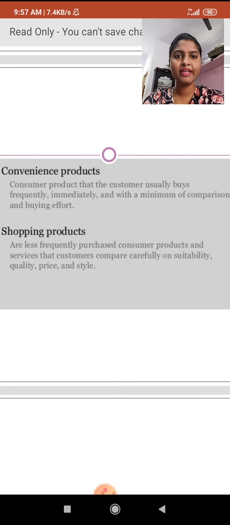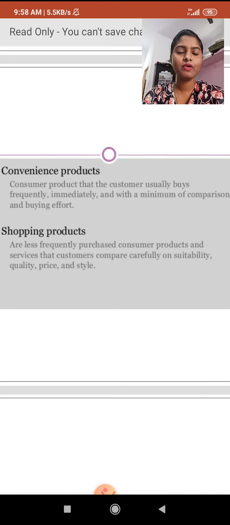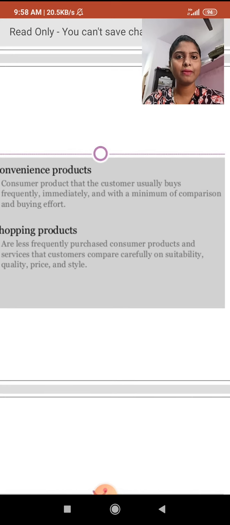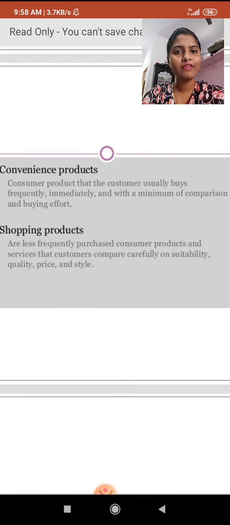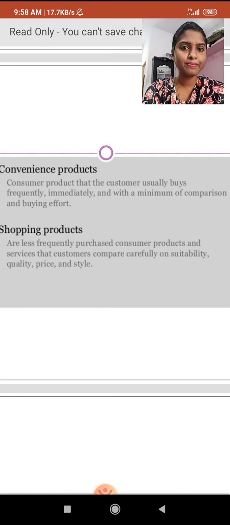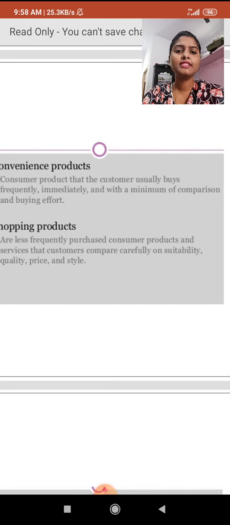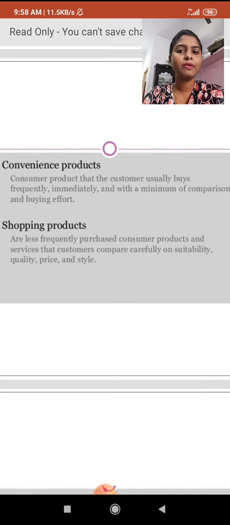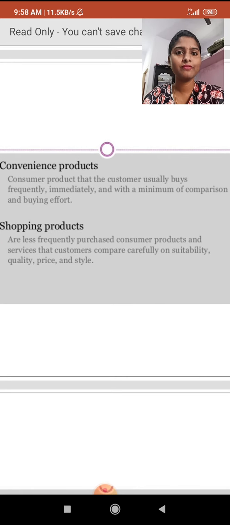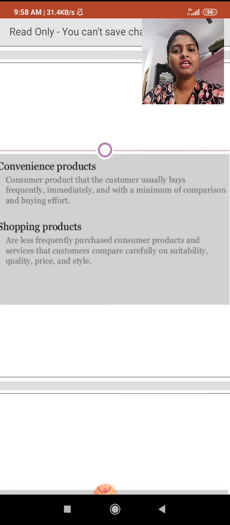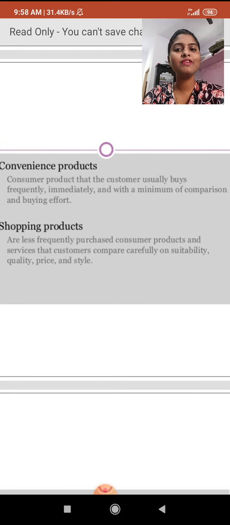Why? Because they have an idea about these products. They buy frequently, so they need not worry about them. They have some idea about the product, so they keep minimum comparison and buying effort. When we have no idea about a product, we put in more effort to buy it, because it may give good results or adverse effects, so we have a kind of phobia.